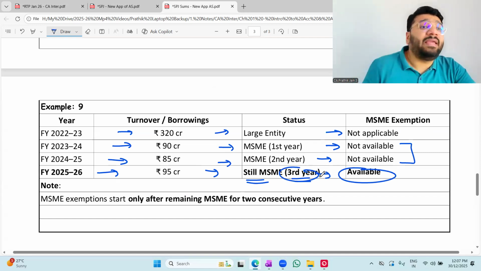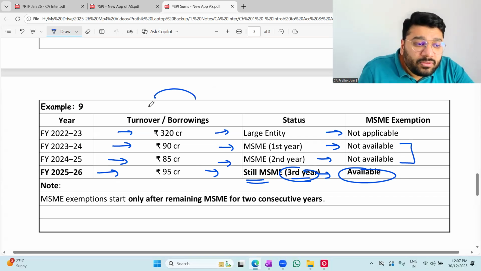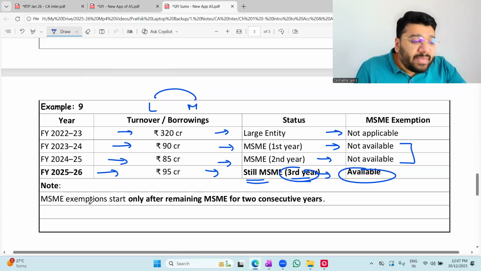In the first 2 years of being MSME, you will not be granted exemption, when you're coming from large to MSME. Large to MSME. Okay, not okay? MSME exemption starts only after remaining MSME for 2 consecutive years.